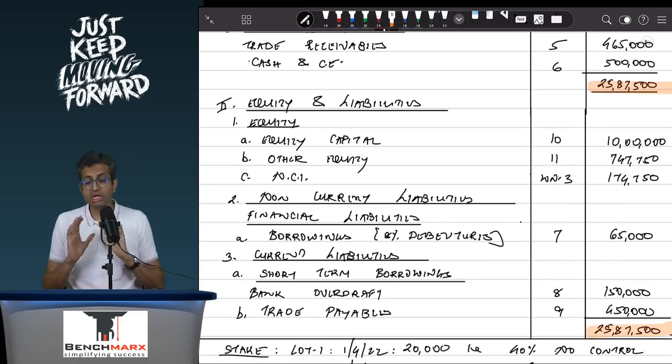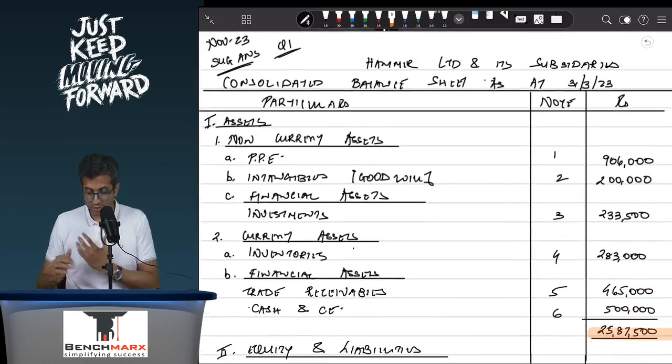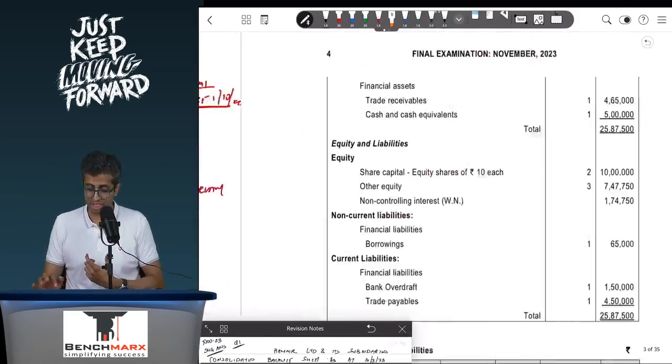So this is a brief discussion of the consolidation question. Obviously, it's a much deeper and more interesting question. Please do ensure that you revise this, and that is probably one of the best questions that is there in this November 2023 paper.